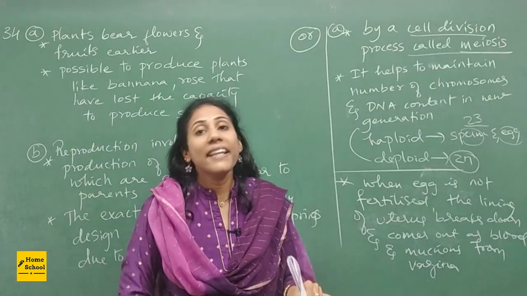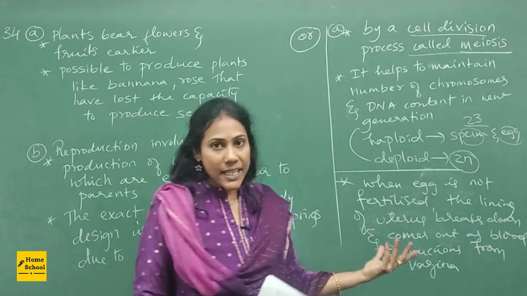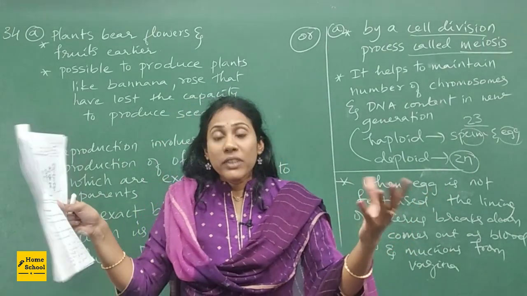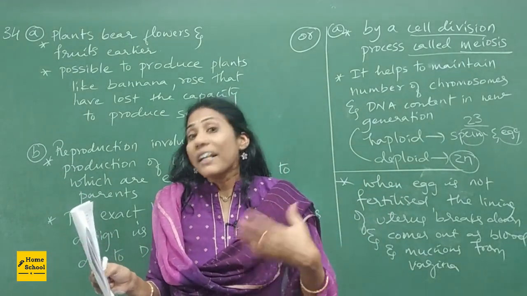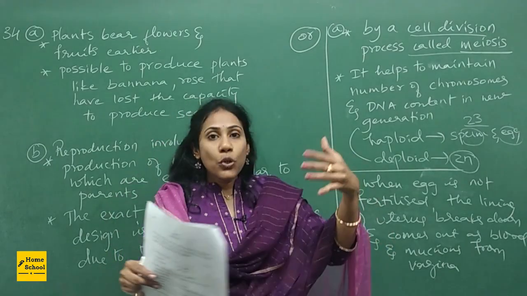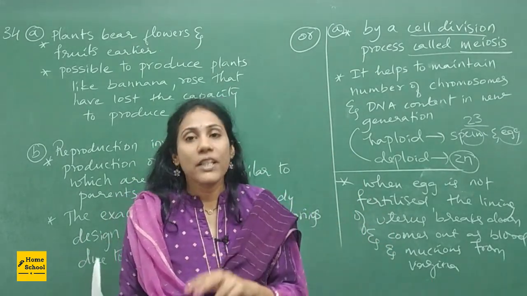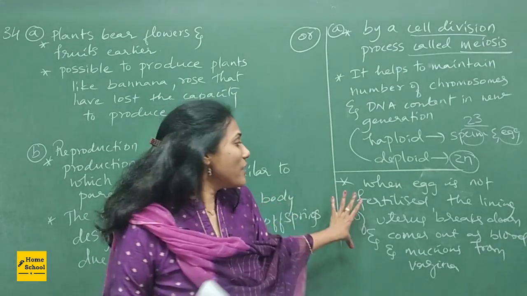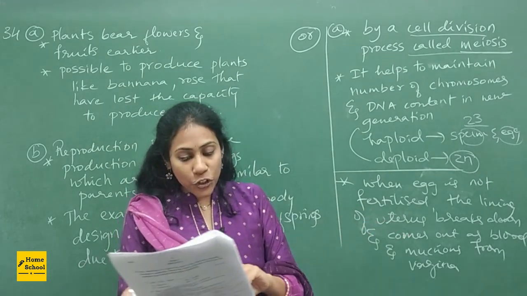So whenever egg does not meet with a sperm, that is what we call fertilization. So when egg is not fertilized, what happens? The uterine wall which was prepared to carry the embryo, that uterine wall will slowly break down and that will come out as blood and mucus through the vagina, and this process is what we call menstruation. Okay, so you can write this as an answer. So that is all about the 34th question.